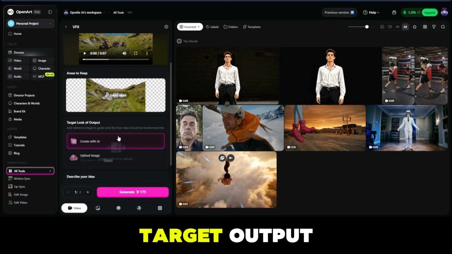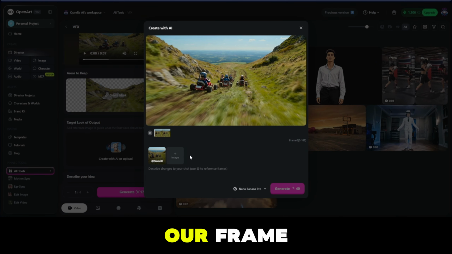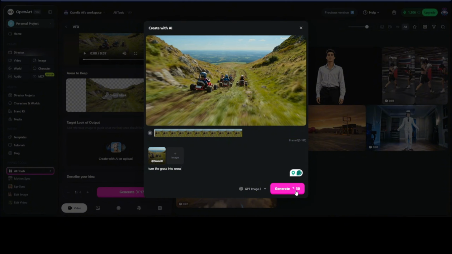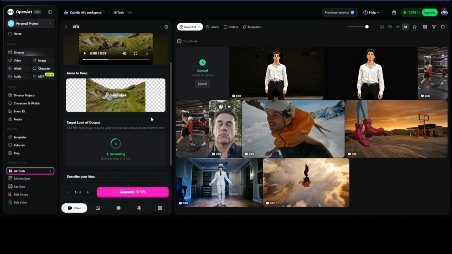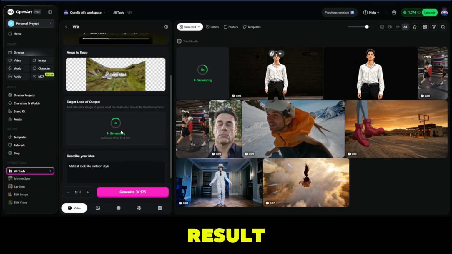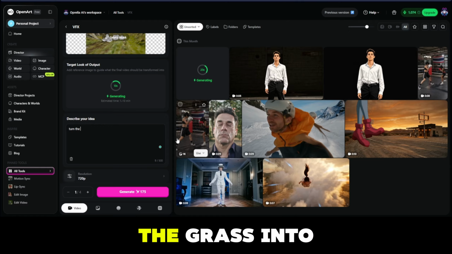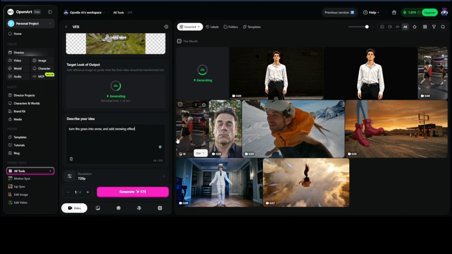And then you can do the target output look. Create with AI. And this is our frame. And we use GPT Image 2. Turn the grass into snow. Well, actually, we probably wouldn't need to do the masking if we just do it this way anyways. But let's see how it turns out, and we're going to see the end result. And then, yeah, turn the grass into snow, and that snowing effect.